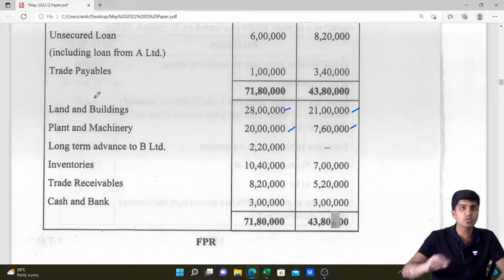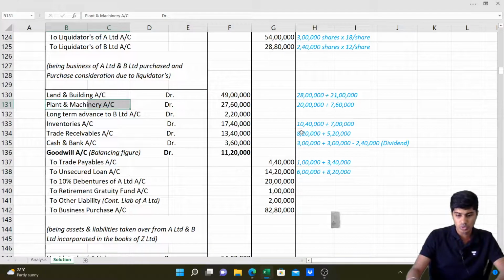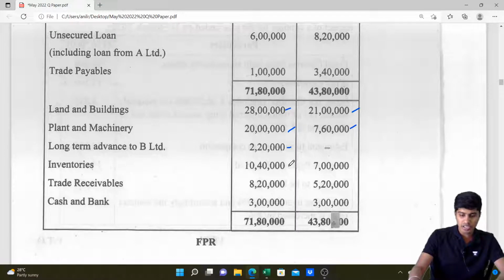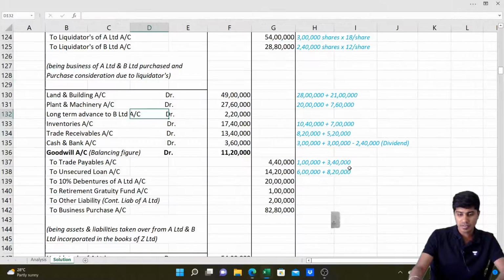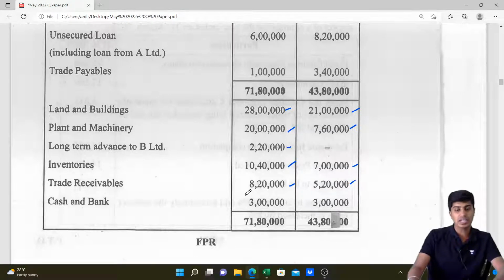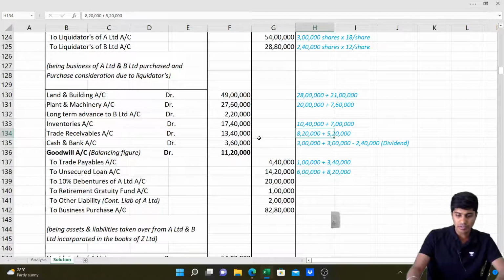These assets are taken over by Z Limited now. Then long term loan of B Limited, 2 lakh 20,000, taken over. Inventory taken over: 10 lakh 40,000 and 7 lakh, 17 lakh 40,000. Then trade receivables taken over: 8 lakh 20,000 and 5 lakh 20,000, together it comes to 13 lakh 40,000.